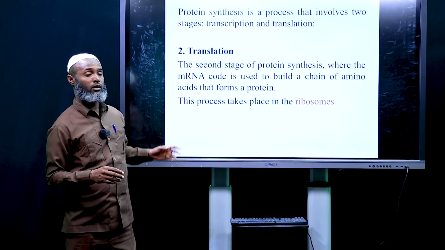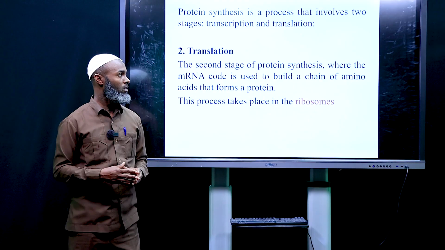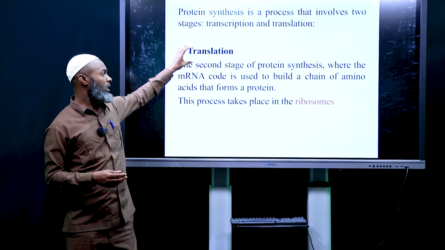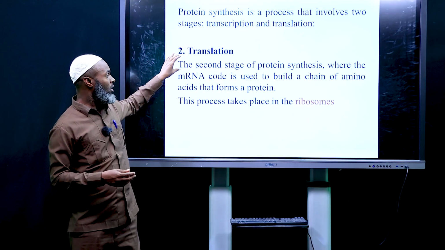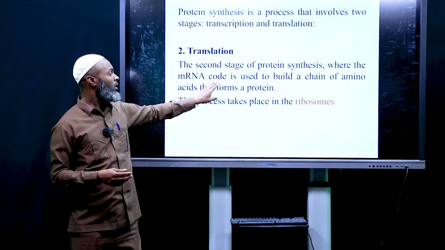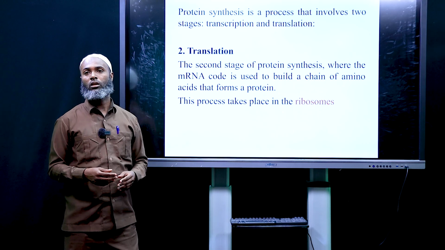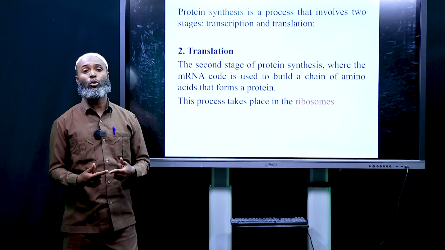The second stage is translation. Translation is where messenger RNA is used to build a chain of amino acids that forms a protein. This is the actual process of protein synthesis.